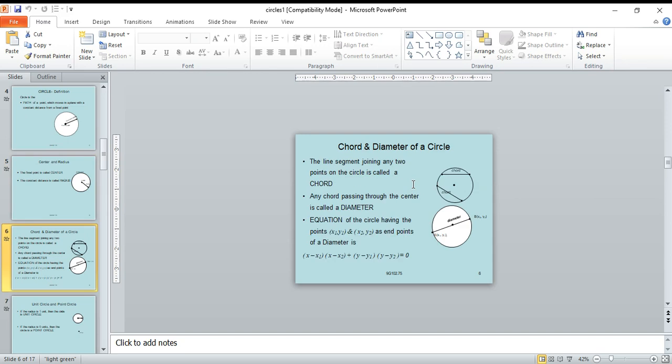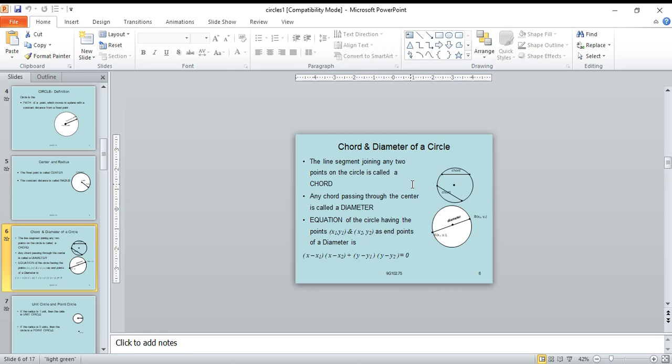Chord and diameter of a circle. The line segment joining any 2 points on the circle is called a chord.